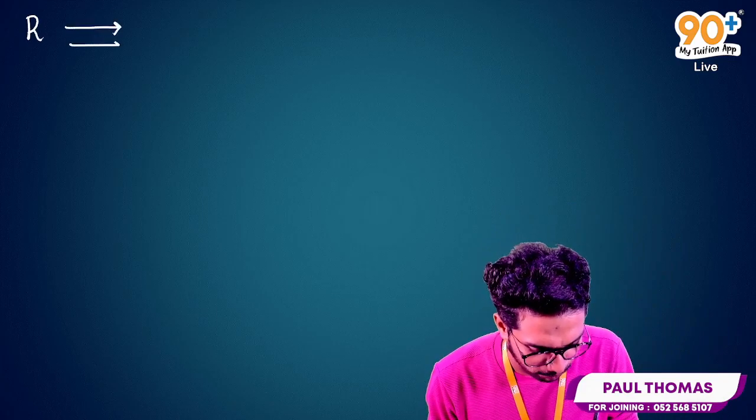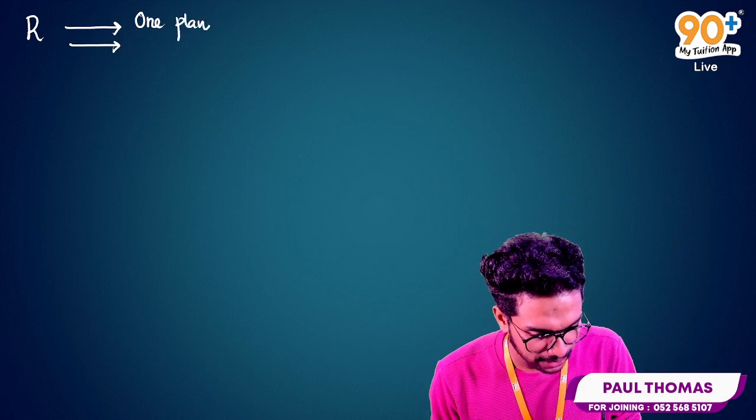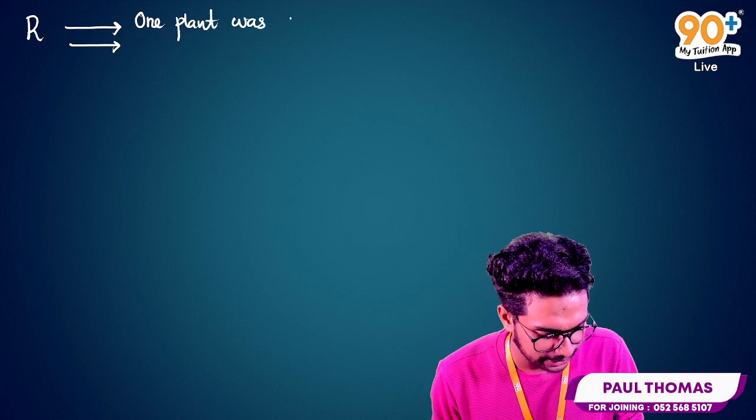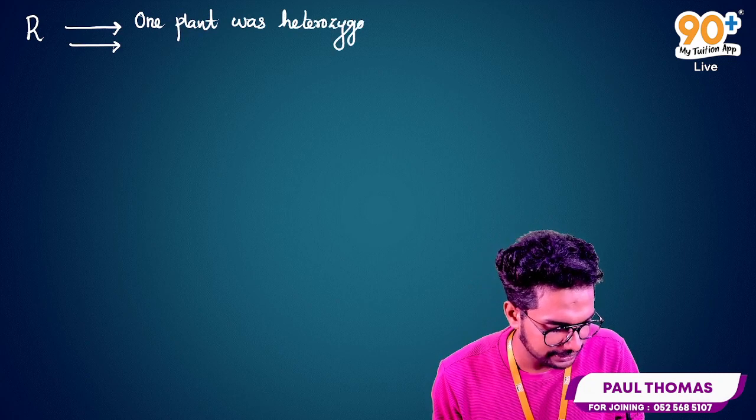Now this is only for 1 mark, but we need to draw the diagrams, or the illustration regarding the cross condition. In the reason they have given two options. The one option is that one plant was heterozygous tall.